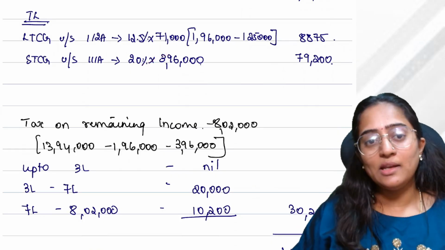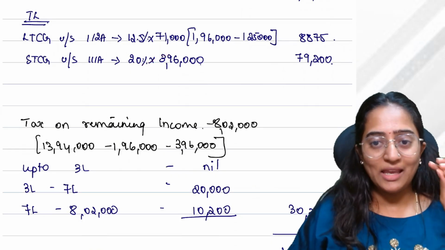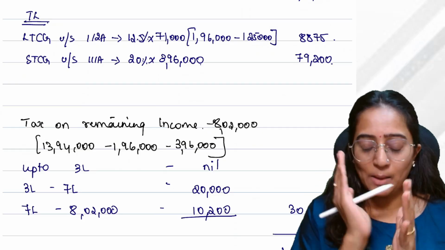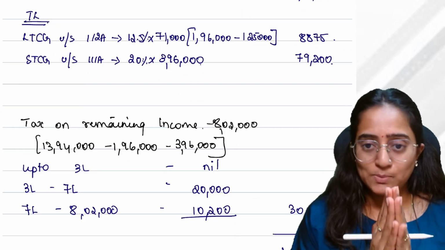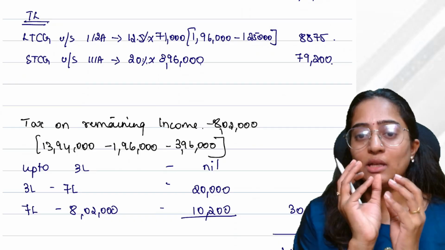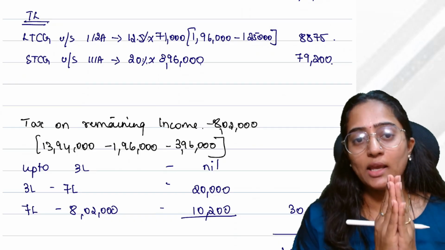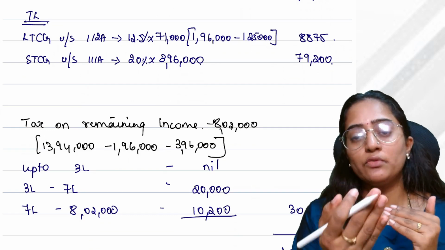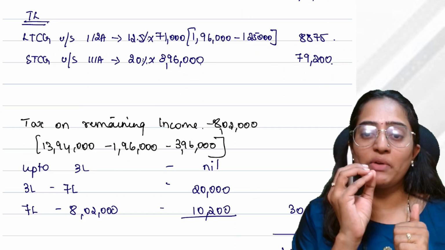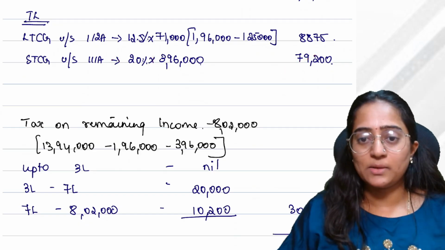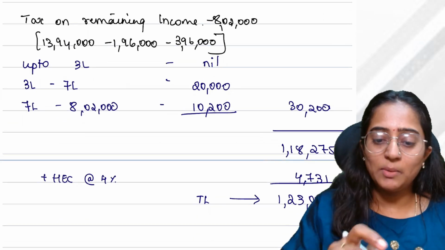Why 20%? Under section 111A there is an amendment that has been specified. If the short-term capital asset under section 111A is sold on or after 23/7/2024, then the tax rate would be 20%. If it is before, it is 15%. Hence we have taken 20%. Clear? Tax on remaining income.